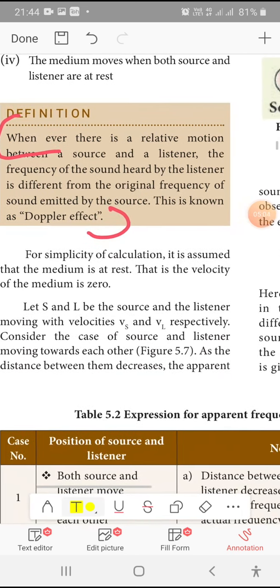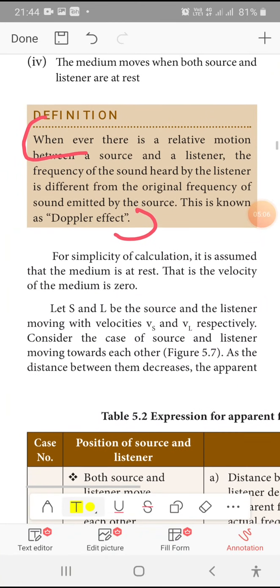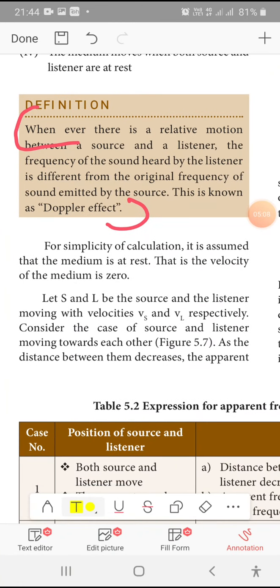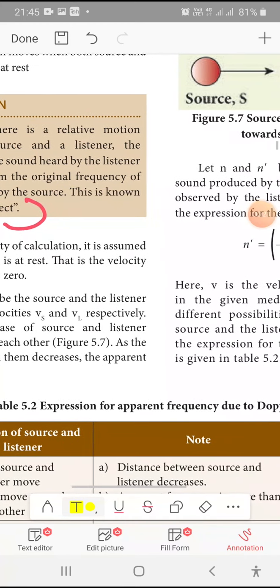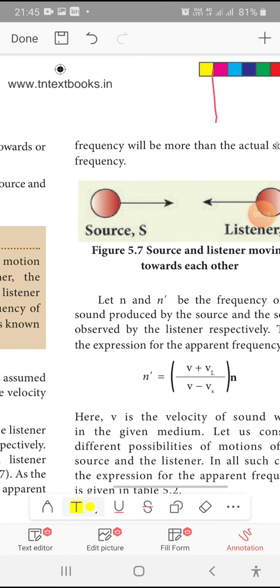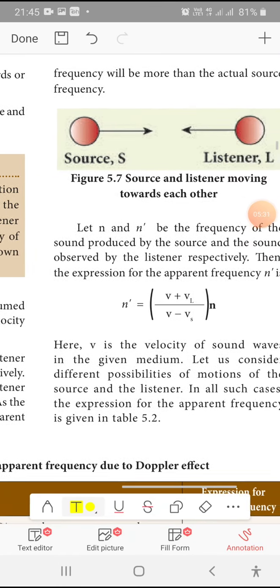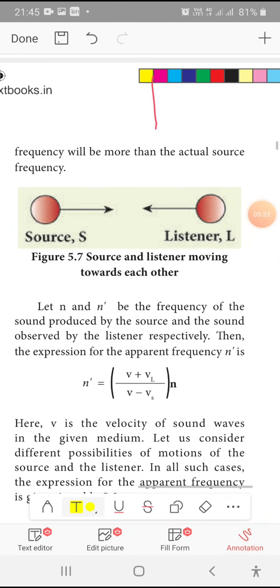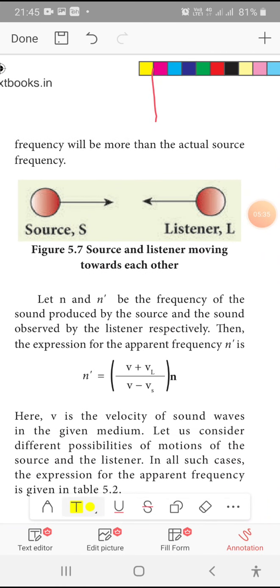For simple calculation and conditions, we can consider S to be the source and L to be the listener, and Vs and Vl are the velocities of the source and the listener. The listener may receive the frequency either in an increased manner or in a decreased manner. That is known, in a beautiful physics word, as apparent frequency.